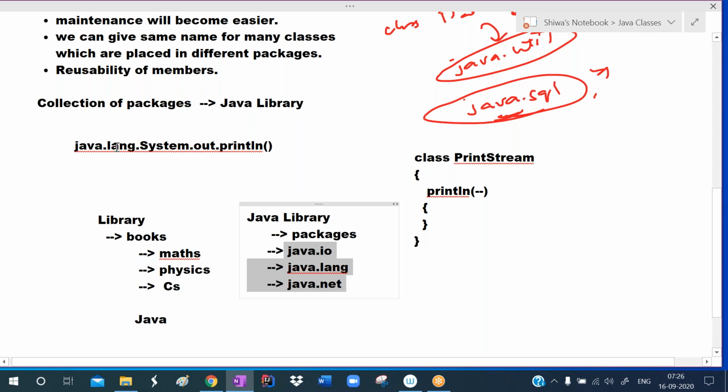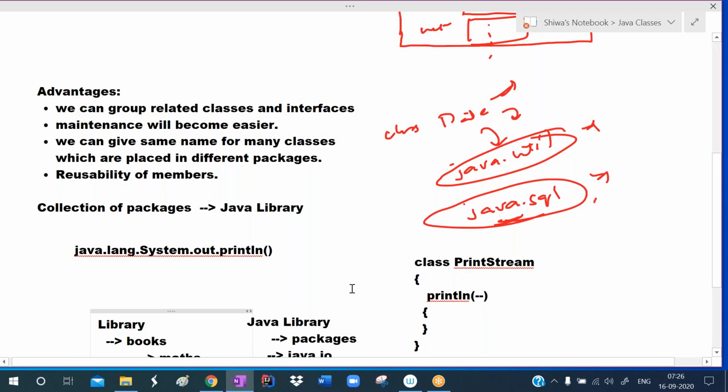Okay, and the main advantage is reusability. We can reuse the members which are in the packages. Reusability of members, this is the advantage here. So these are the advantages with the packages. I hope you understood. Okay, very clearly we discussed.